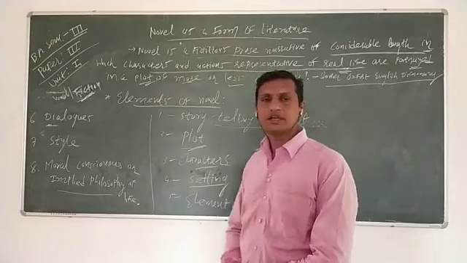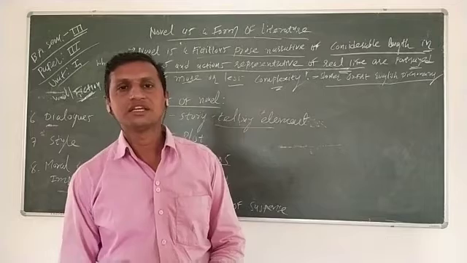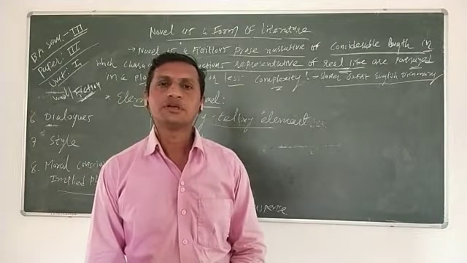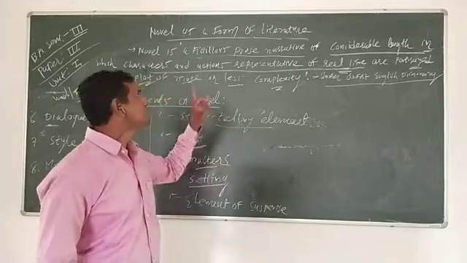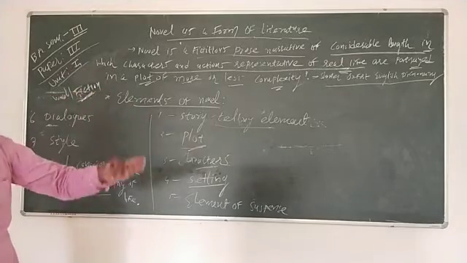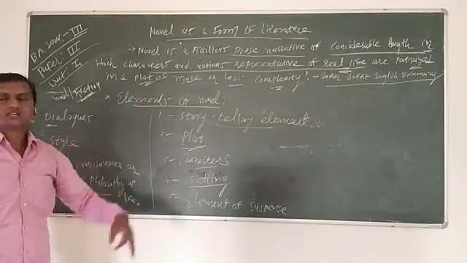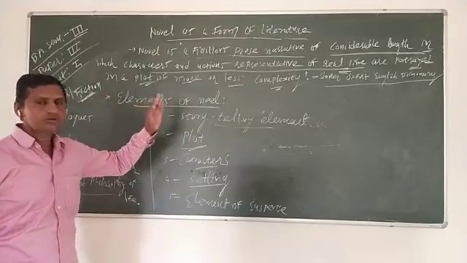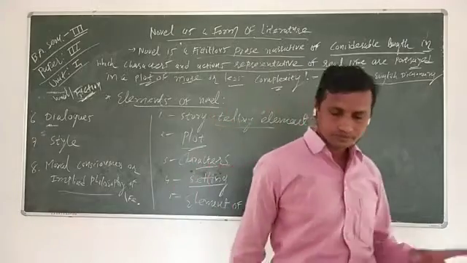There the definition is given by the Oxford Dictionary. You can say that according to the Oxford Dictionary, or in the words of the Shorter Oxford Dictionary, a novel is a fictitious prose narrative of considerable length in which character and action representative of real life are portrayed in a plot of more or less complexity.